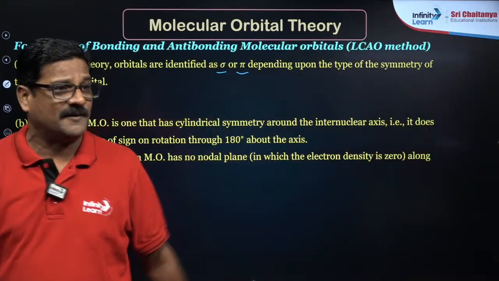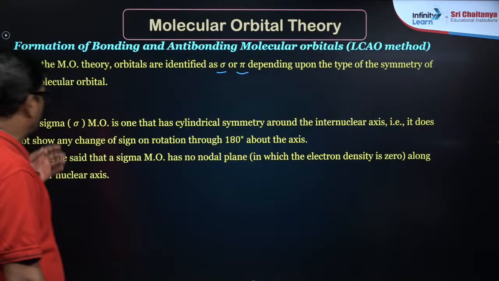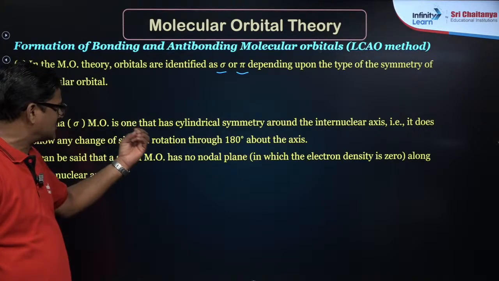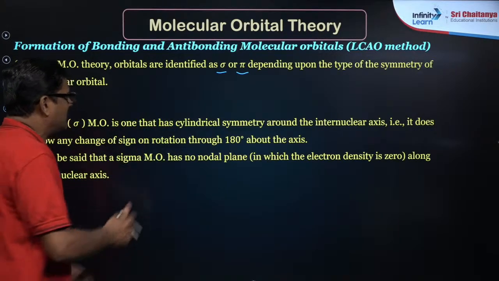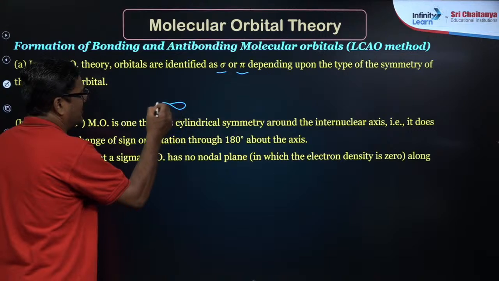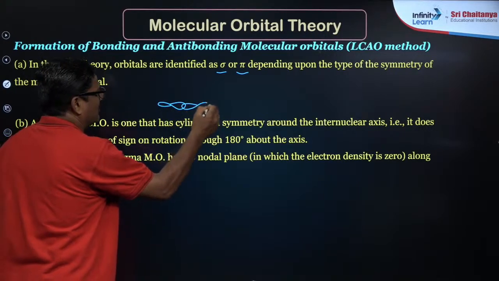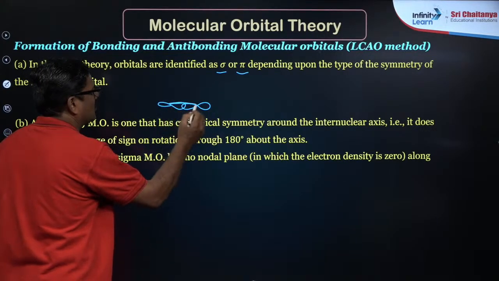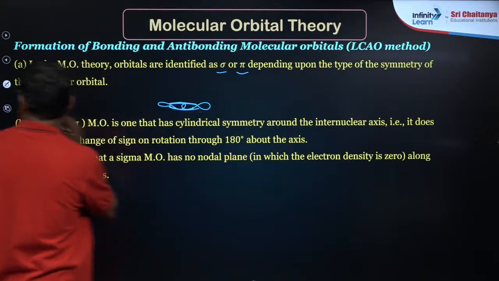So we will move ahead a little. Now, a sigma molecular orbital has cylindrical symmetry. Whenever an s orbital and an s orbital mix, you get cylindrical symmetry.